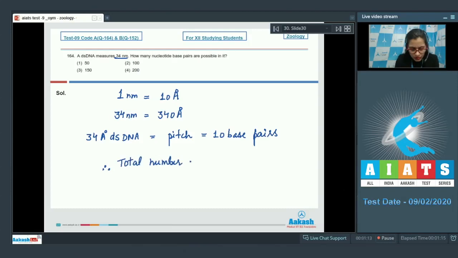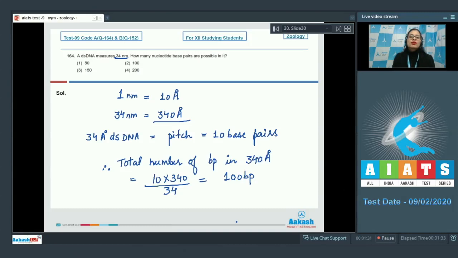Therefore, the total number of base pairs in 340 angstrom will be equal to 10 into 340 by 34, equals 100 base pairs. So the correct answer to this question is option number 2, 100 base pairs. The correct answer is option number 2, whereas options number 1, 3 and 4, that is 50, 150 and 200, are incorrect options. Let's move on to the next question.